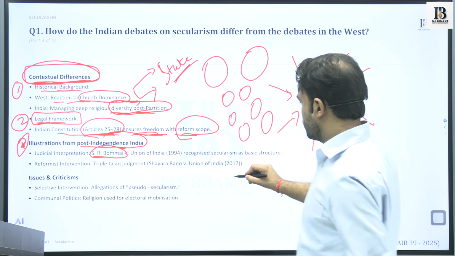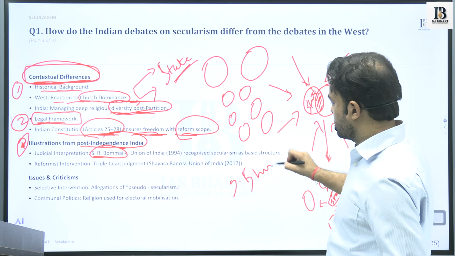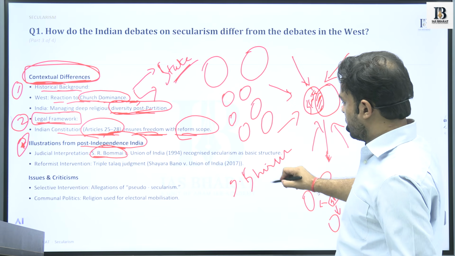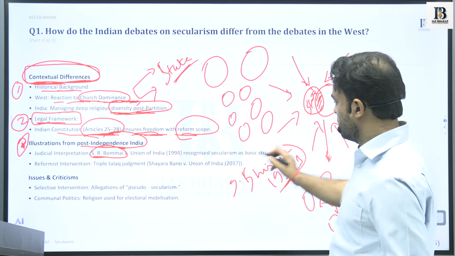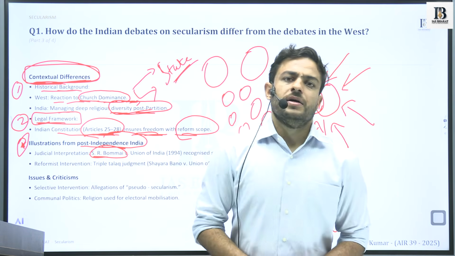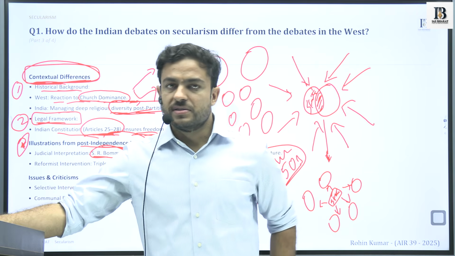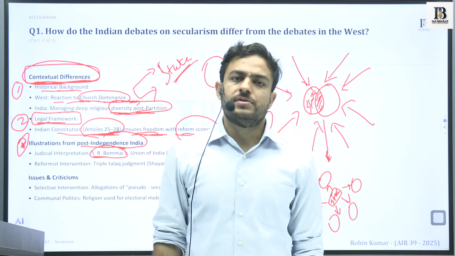Also, there was an important judgment, Sirur Mutt, in the 1950s, which brought up the doctrine of essentiality, that there are certain practices which are very essential or integral to the existence of a religion.